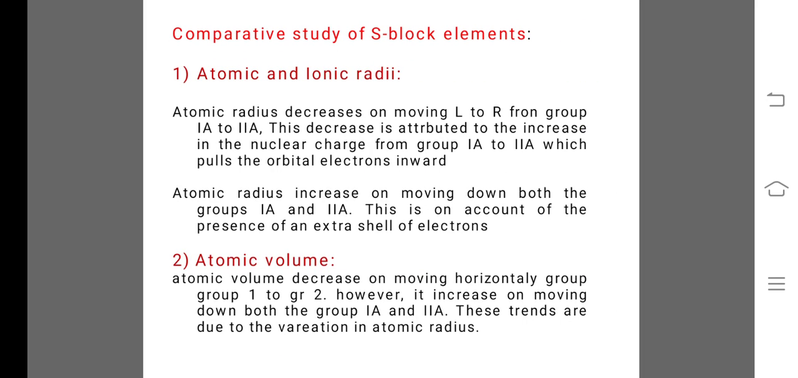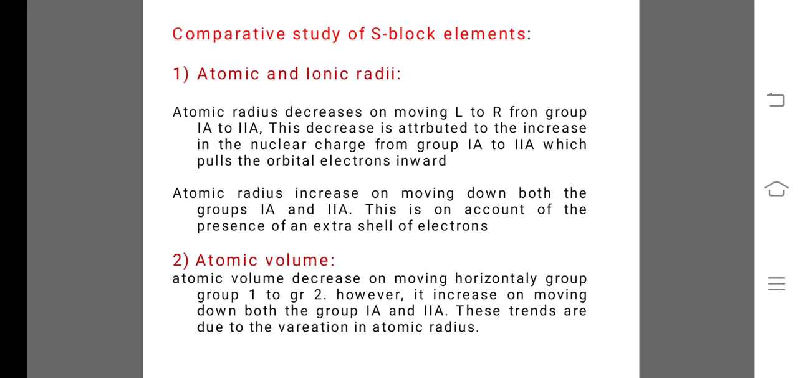Comparative study of the S block elements: atomic and ionic radii. Atomic radius decreases on moving left to right from group first A to second A. This decrease is attributed to the increase in the nuclear charge from group first A to second A, which pulls the orbital electrons inward. So when it pulls the electrons inward, size decreases. So that's why atomic and ionic radii also decrease.